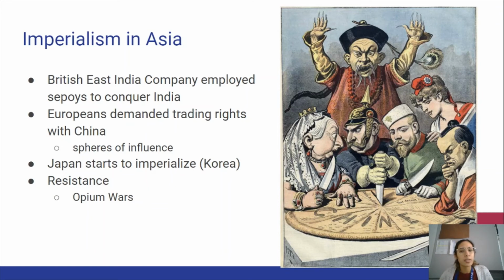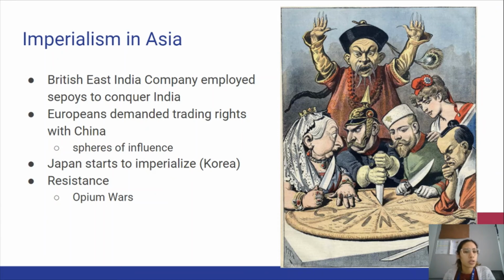The Europeans are also going to set their eyes on China. They want to trade with them because China has lots of goods and markets and raw materials that they want to trade. This leads to the establishment of spheres of influence. This can be seen in this political cartoon right here, where we have the European powers carving up China for themselves. So they don't necessarily have colonies there, but they do have spheres where they basically have control over what happens in that specific part of China.